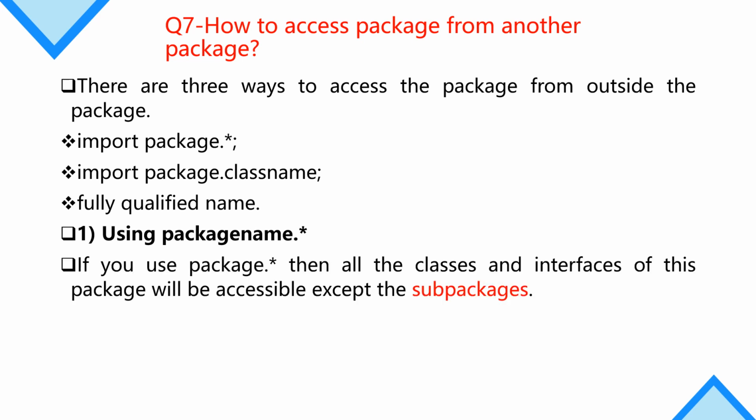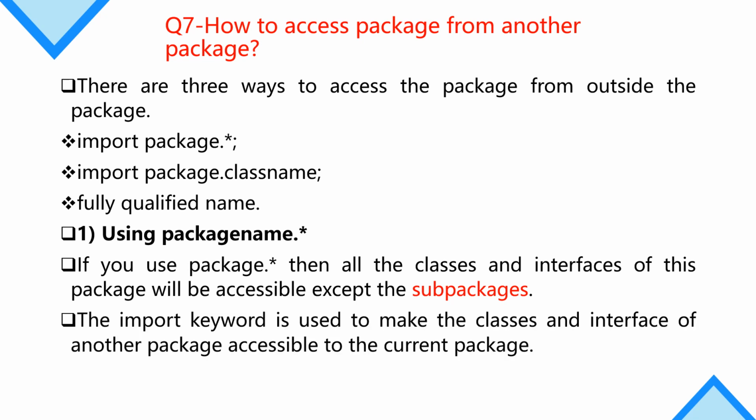If you use package.*, then all the classes and interfaces of this package will be accessible except the sub-package. You will be able to access the classes and interfaces, but you will not be able to access the sub-package of the package. The import keyword is used to make the classes and interfaces of another package accessible to the current package.